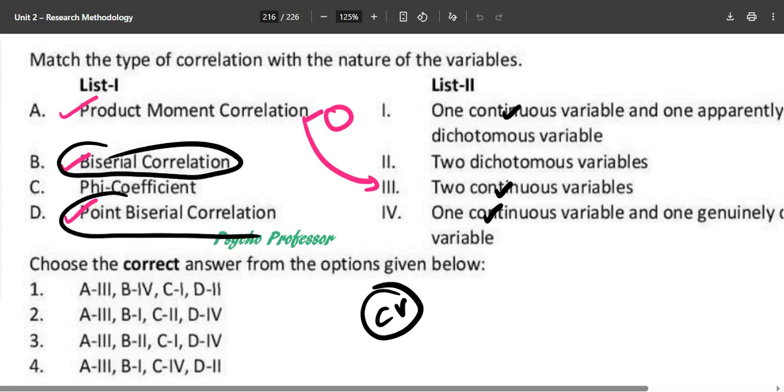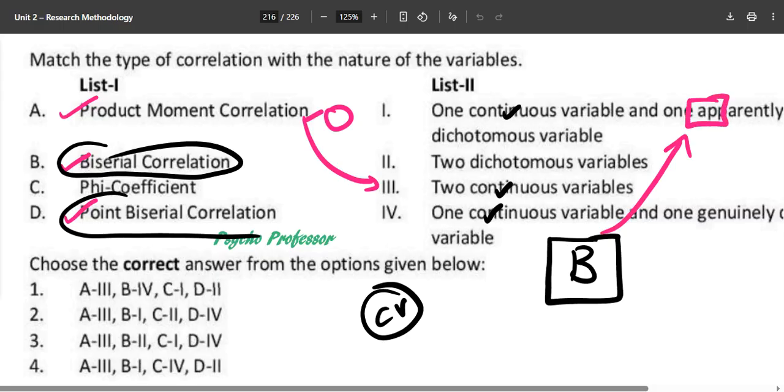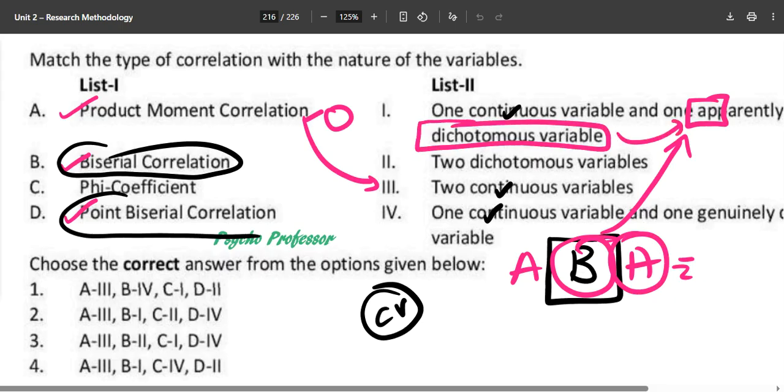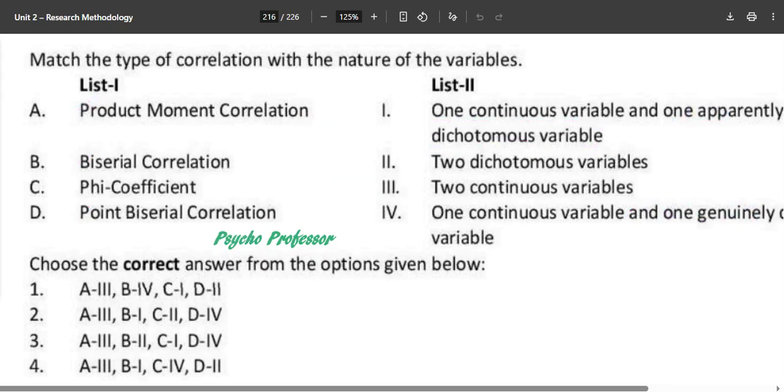Now, just remember biserial, and point biserial will be automatically easy for you. How can you do that? See, biserial starts with this B alphabet, and what is written over here is "apparently". So you just need to remember AB or BA, however you want to pronounce that. Biserial, apparently dichotomous. You just need to remember that one variable is dichotomous, and that is only apparently so, not genuinely dichotomous. We don't need that particular thing over there. And the next time this question comes, you will be able to answer it properly without any hassle.